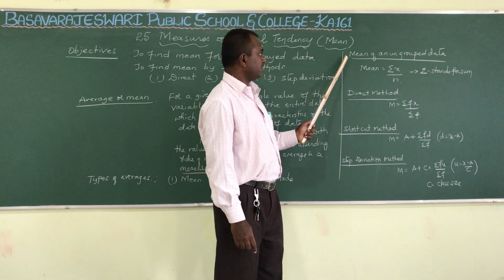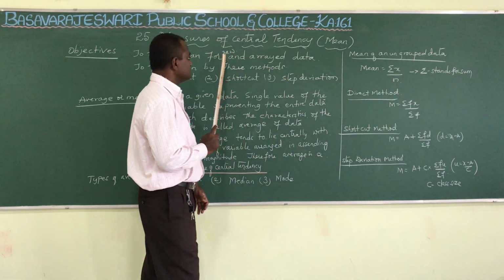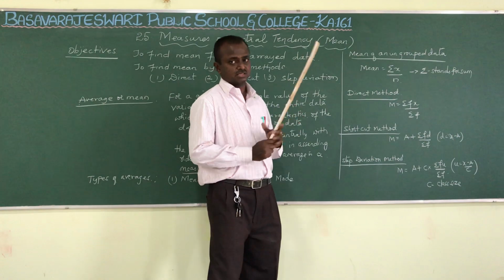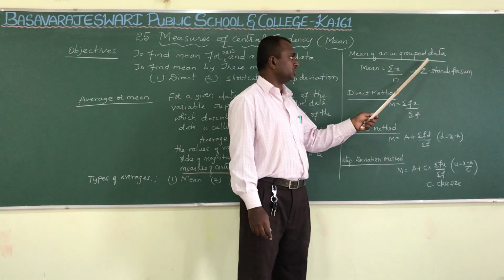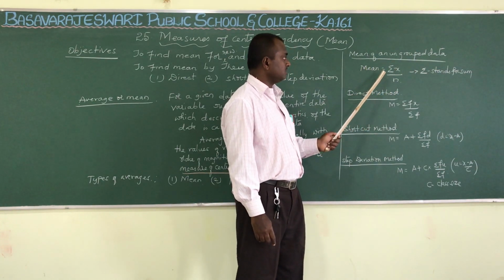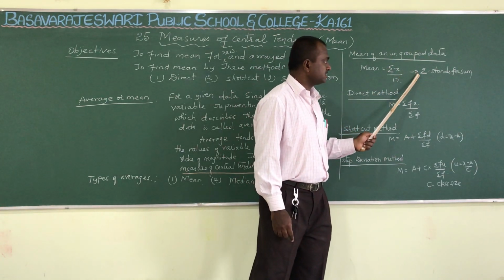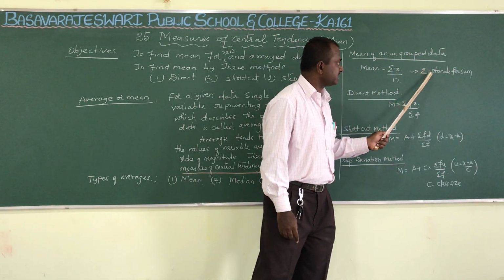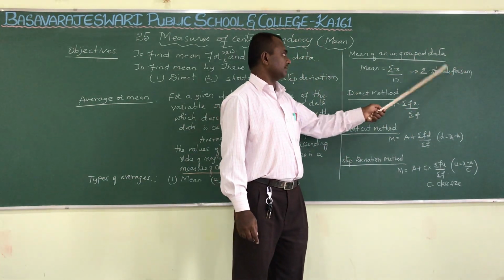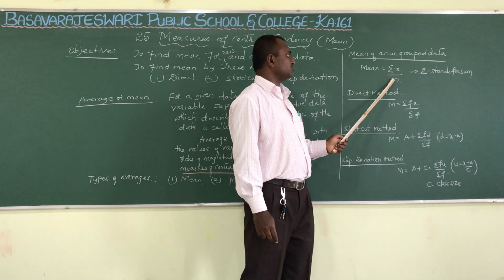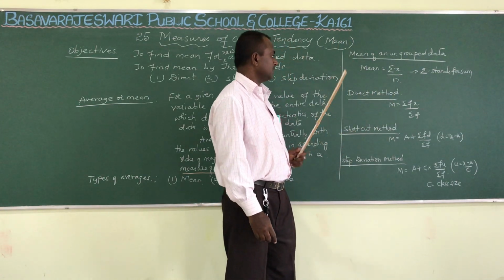What is the formula to find the mean for ungrouped data? Ungrouped means raw data, they just give the numbers, not in tabular form. How to find the mean of such data? Mean is equal to sigma x by n. What does this sigma represent? Sigma is a Greek symbol which stands for sum, addition we can say, and n is the number of observations, how many observations are there in that particular data.